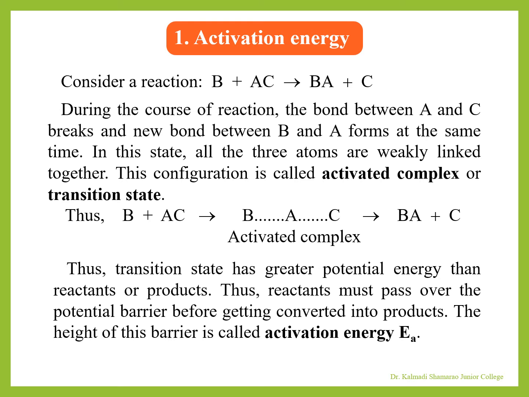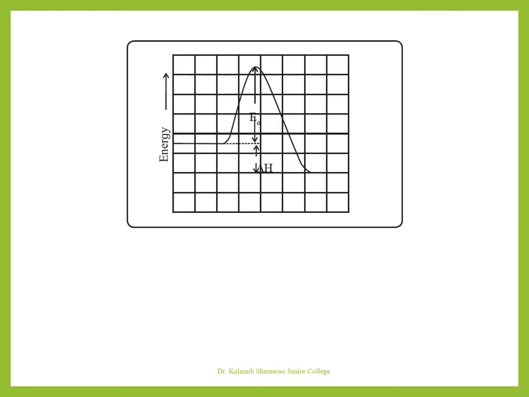Thus, the transition state has greater potential energy than reactants and products. These reactants must pass over the potential energy barrier before getting converted into products. The height of this barrier is called activation energy and it is denoted by EA. Initially, the reactants have low energy.